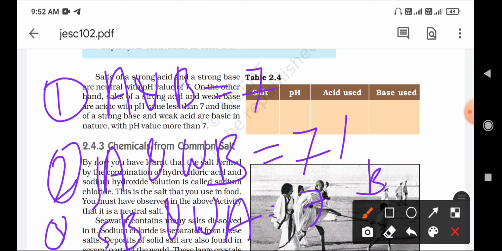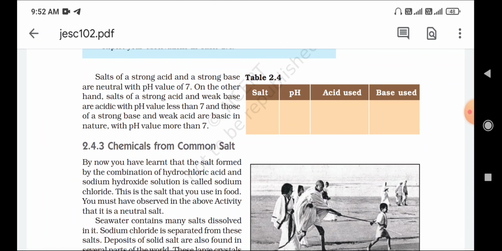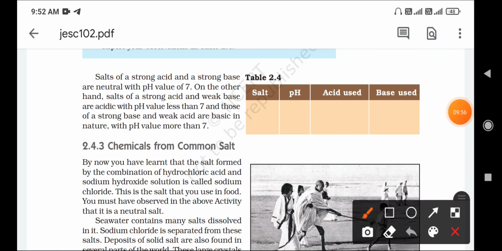Acidic salt, basic salt and neutral salt, these are the types of salts present in nature. On the other hand, salts of strong acid and a weak base are acidic with pH value less than 7, and those of strong base and weak acid are basic in nature with the pH value of more than 7.